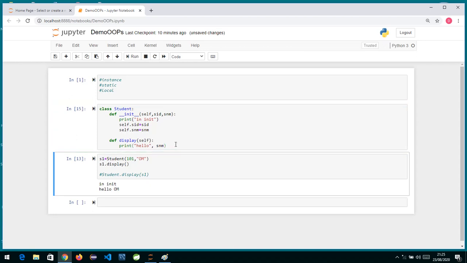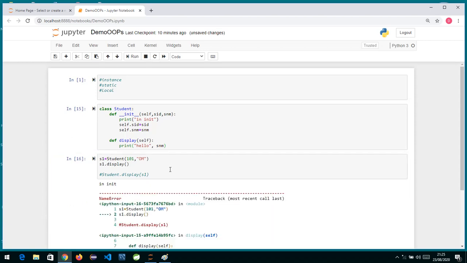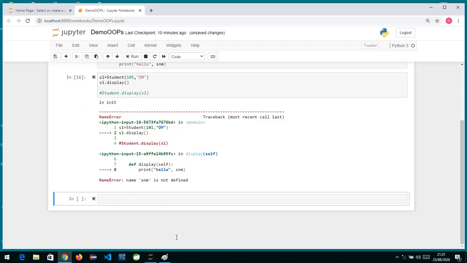So if I just run this again. Whenever you make a change, just rerun. And now if you check, it's giving me an error over here. What is the error? snm is not defined.